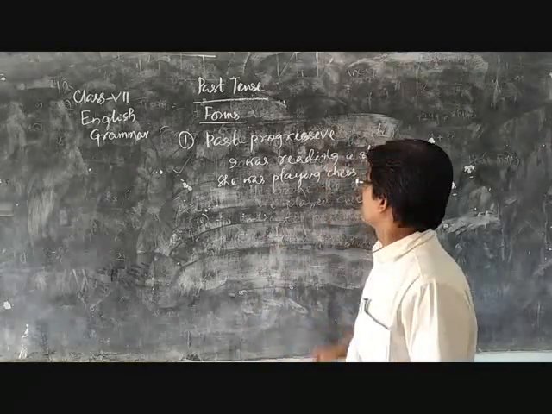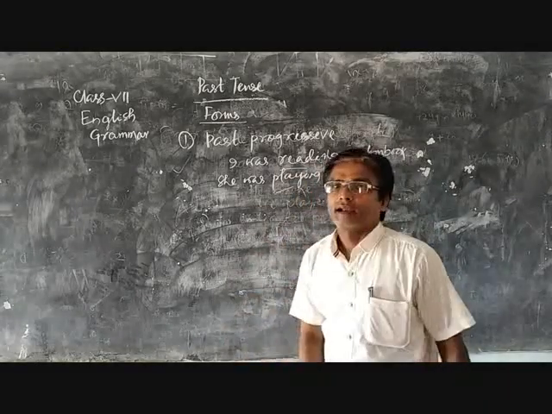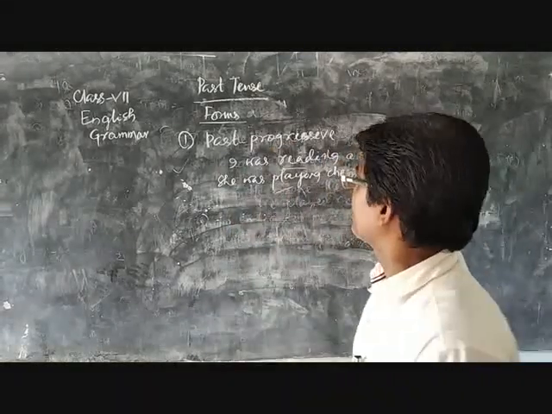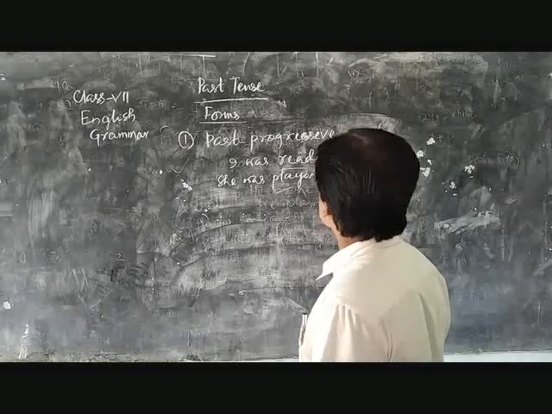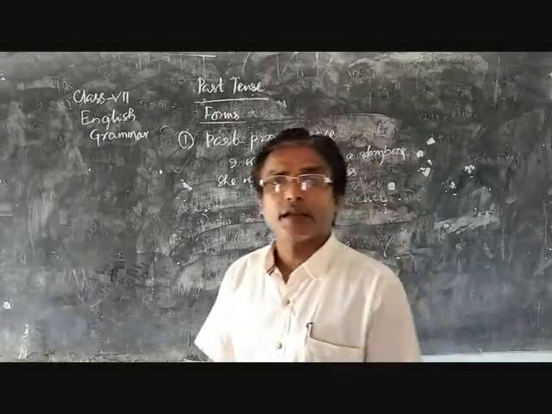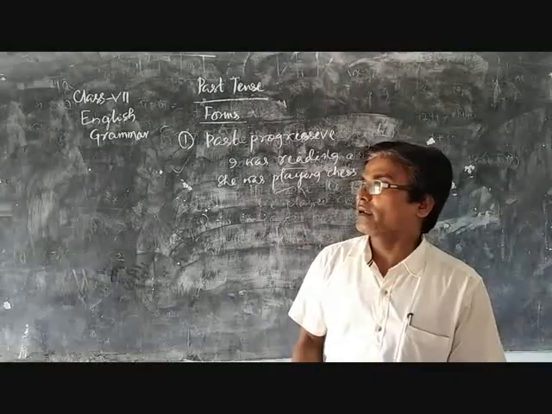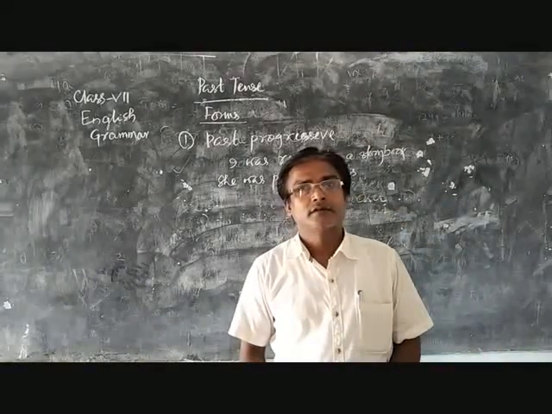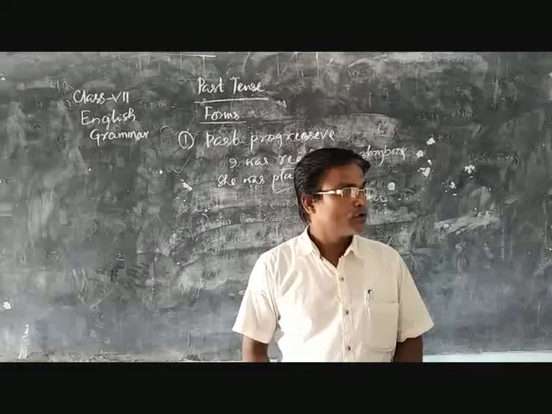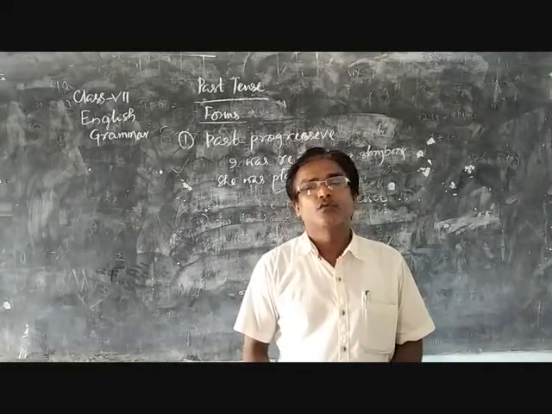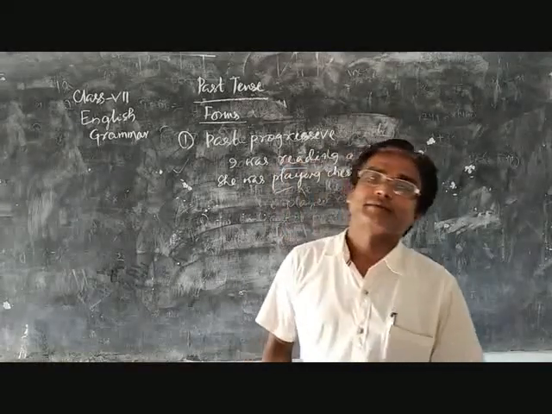These action verbs, read, play, take some time to complete. Play cannot be completed in a short time, and read also cannot be completed in a short time. It must take some time. So for a verb that happened in the past and took some time to complete, we can use the past progressive form of the verb.